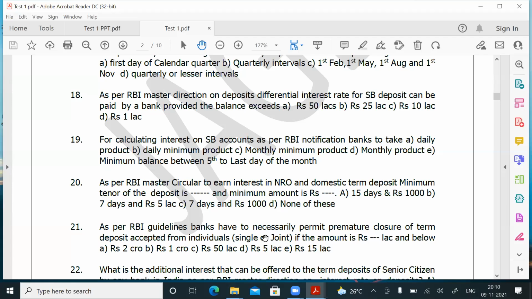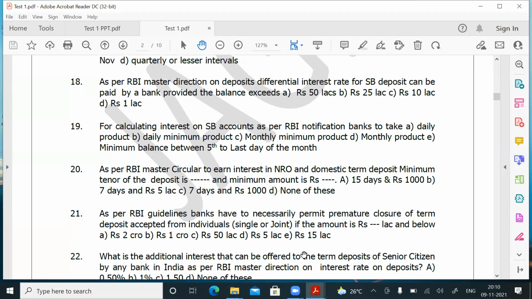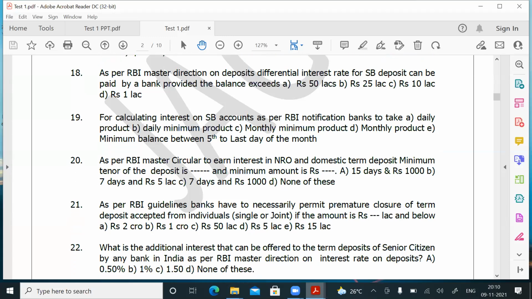As per RBI guidelines, it is rupees 15 lakhs and below. For question number 21, answer is C. We'll quickly go through the PowerPoint presentation.